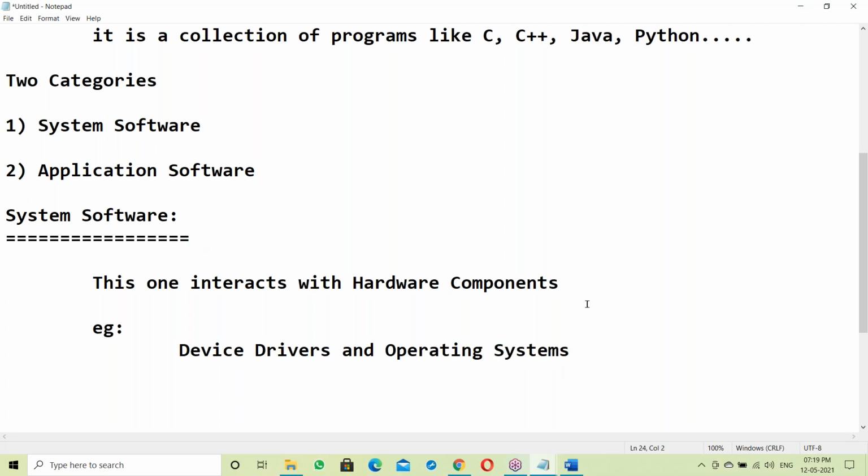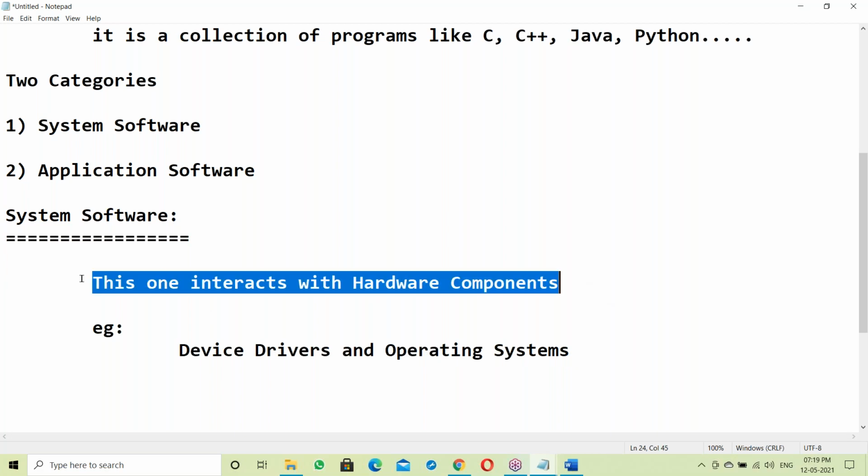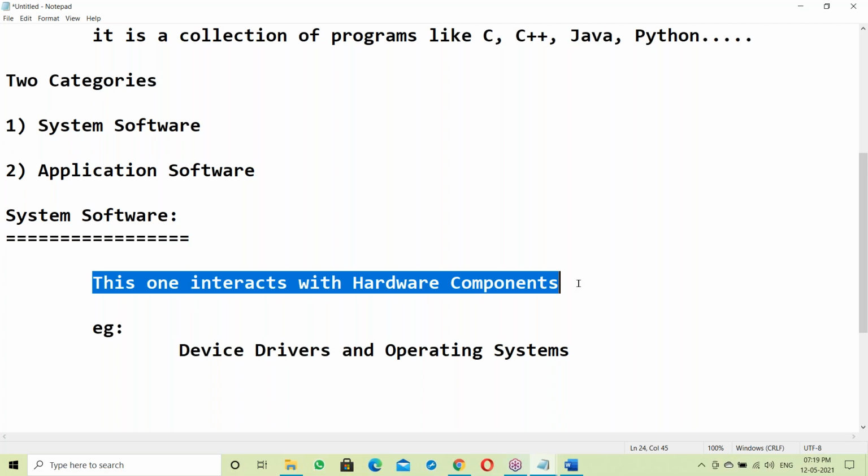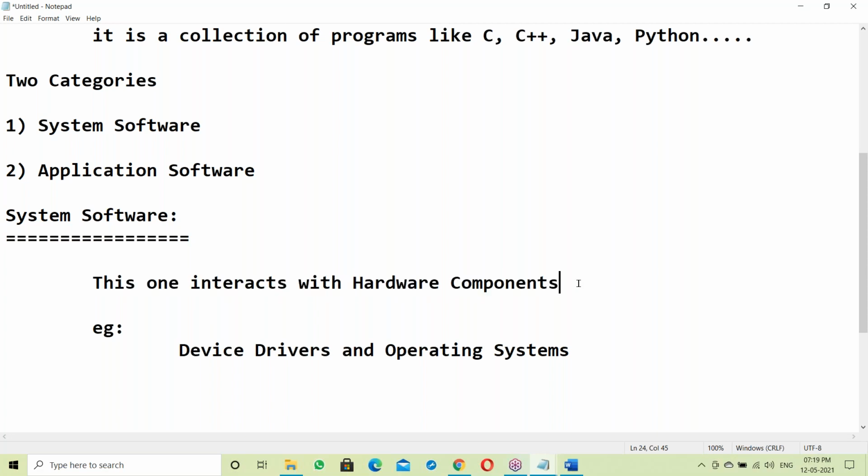System software interacts with hardware components like a keyboard, a screen, a printer, maybe a TV, different kinds of hardware components.